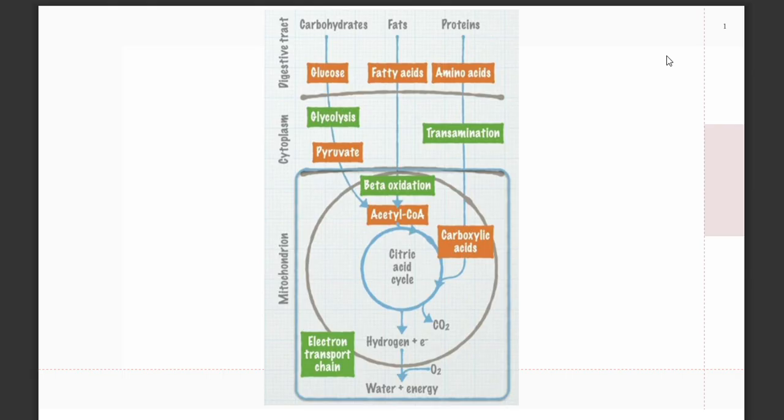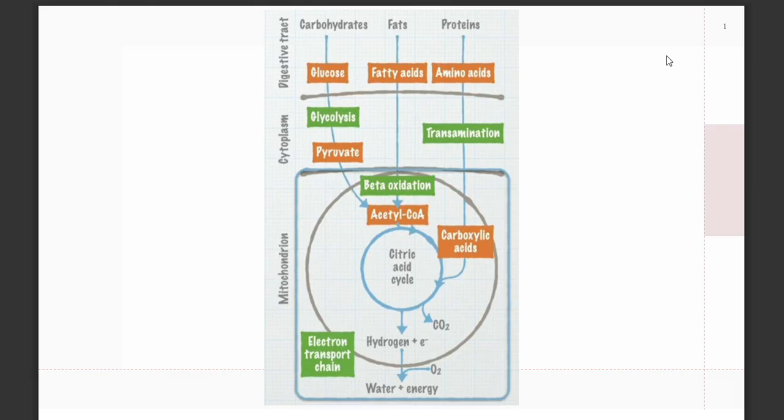So it has to go through the digestive tract so that from carbohydrates we're able to obtain glucose, which is the subunit. Then from your lipids, you're able to obtain the fatty acids. And from your proteins, you're able to get the amino acids.